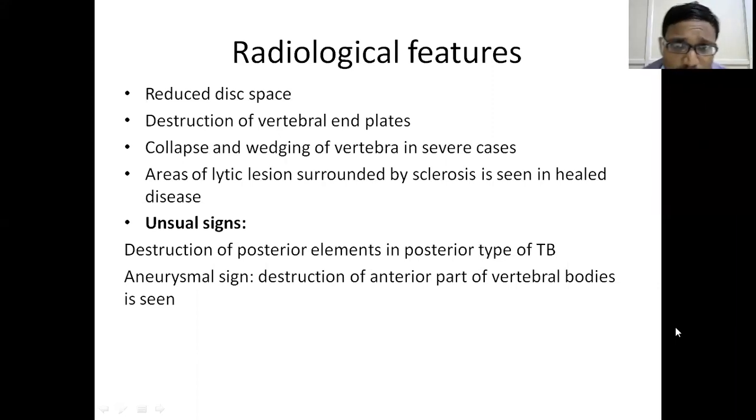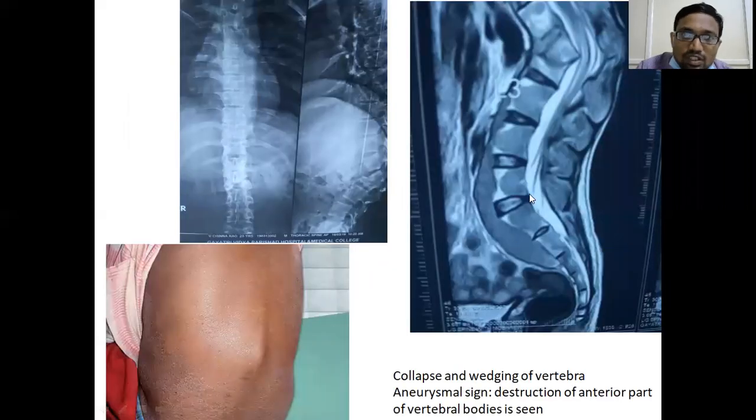Sometimes I have told, in posterior part tuberculosis or appendicular type of tuberculosis, posterior elements can be destroyed, but anterior elements might not be destroyed. Or sometimes the aneurysmal sign can also be seen, that is destruction of the anterior parts of the vertebral body. All these findings have to be seen in the radiological features. I am showing those features.